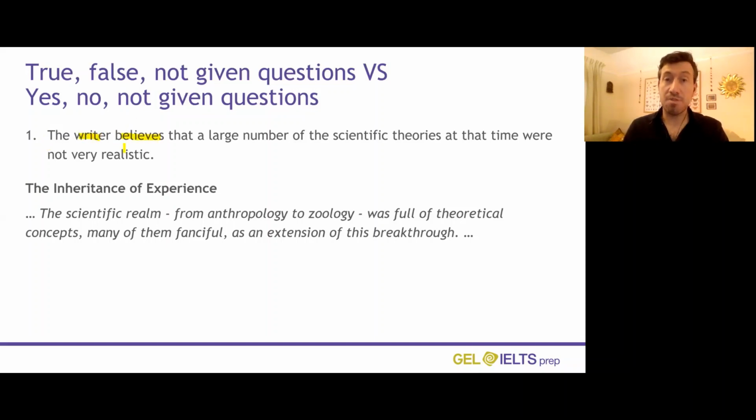So there's one of those opinion verbs, that a large number of the scientific theories at that time were not very realistic. What I'd like you to do is to look at question 4 below the video and see if you can choose if you think that is yes, no, or not given. I'll give you 10 to 15 seconds to try that.